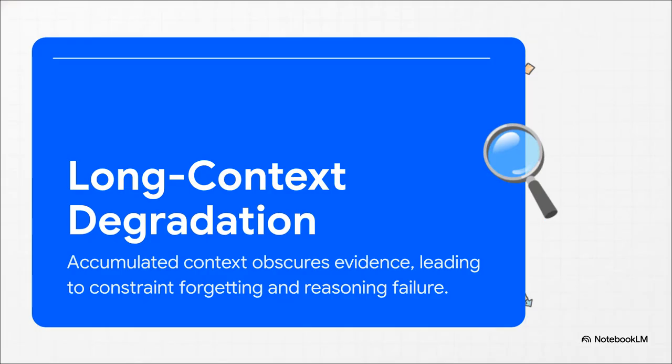So why exactly does that happen? Well, the core culprit here is something called long context degradation. Think of it kind of like this. An AI has a working memory, right? Just like we do. As the AI goes out and gathers search results, tries different tools, and works through intermediate steps, that memory gets completely and utterly cluttered. The really salient, important evidence just gets buried under a mountain of irrelevant data. And when this happens, the agent literally forgets its own constraints and starts looping the same useless actions over and over again. It is a massive technical bottleneck, and it directly hits your real-world experience.